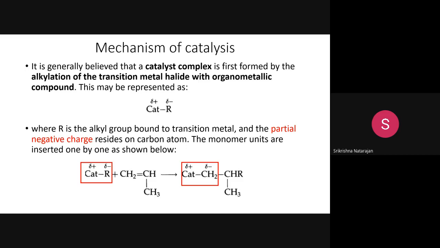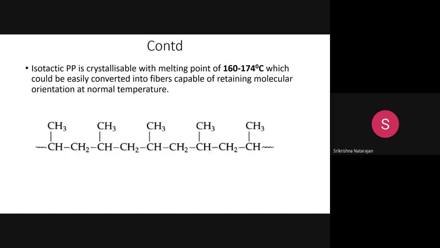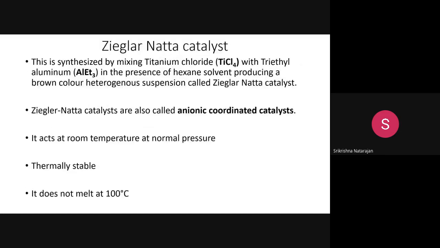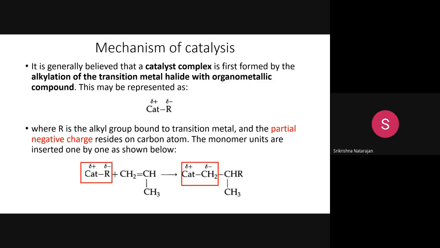Once this reaction starts, it will start building up the polymeric network, where you will get a higher degree of polymerization. Initially it will start like this, and one polymer chain will start building up, and it will lead to the formation of polypropylene.